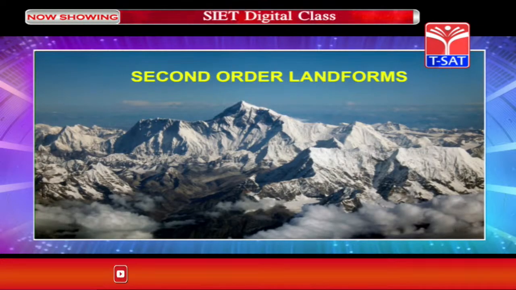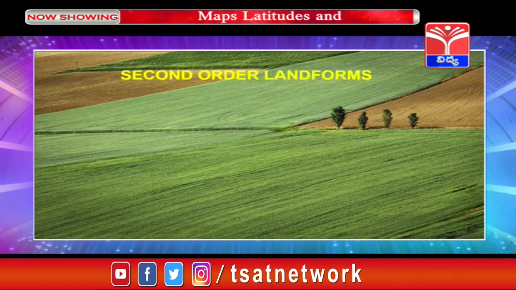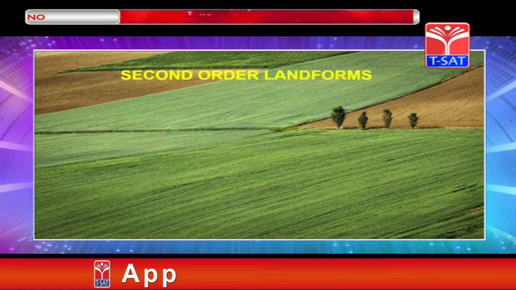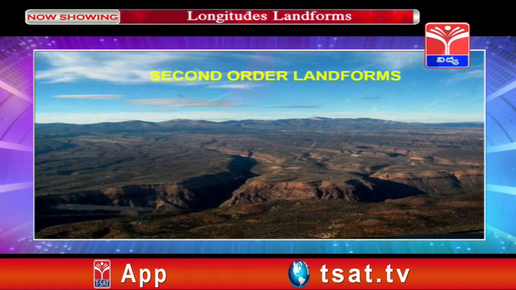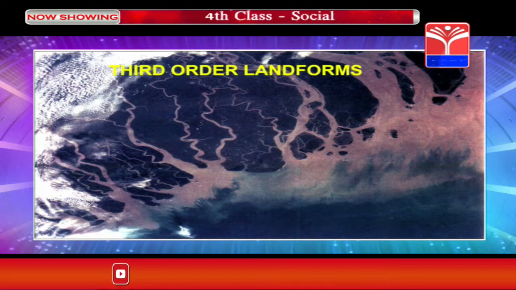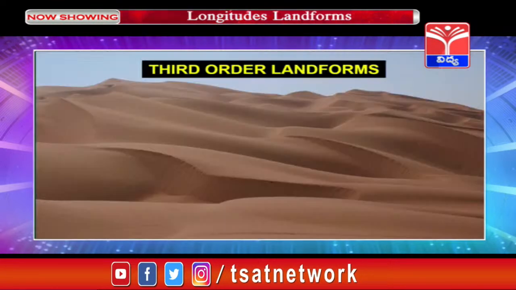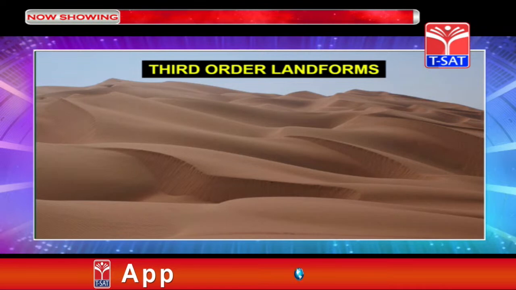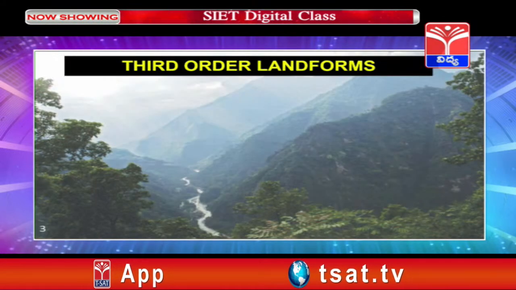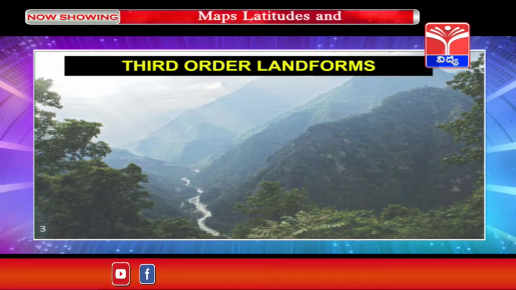Children, in this image you can see the second order landforms, that is mountains. These are again the second order landforms, that is plains filled with green. Children, these are the plateaus which are again the second order landforms. Children, what do you observe in this image? This is the image of the third order landform delta. Sand dunes are also third order landforms. Valleys also come in the category of third order landforms.